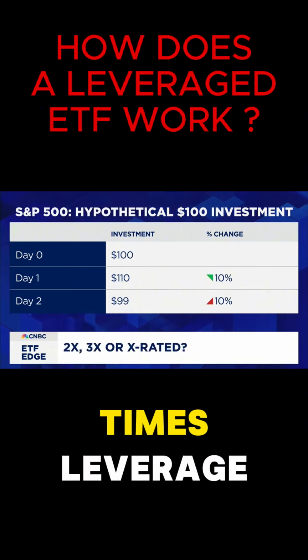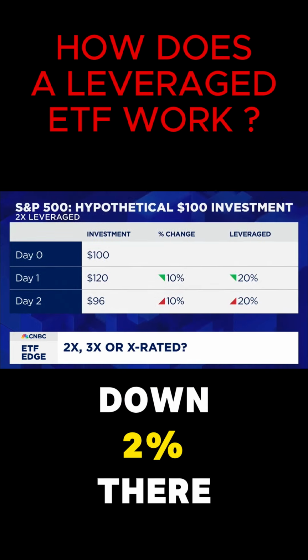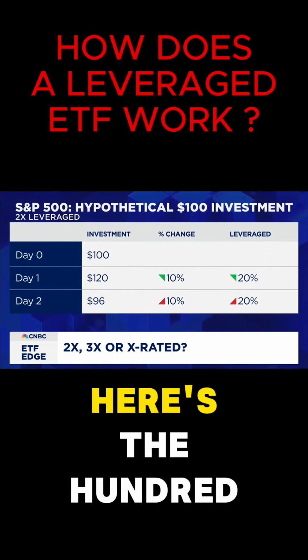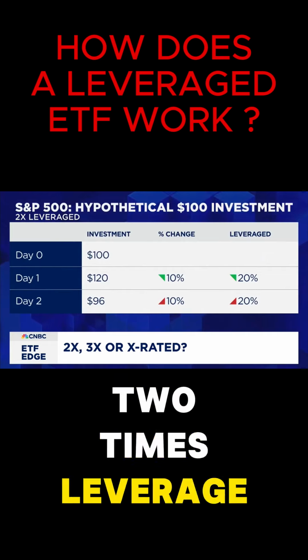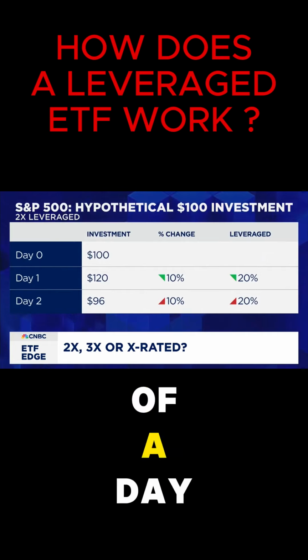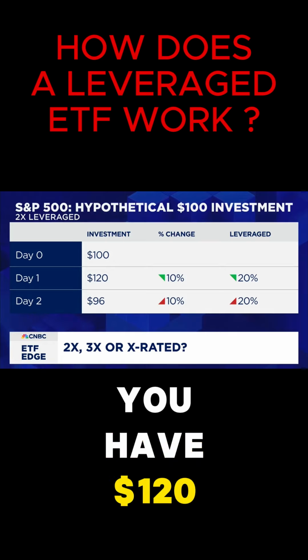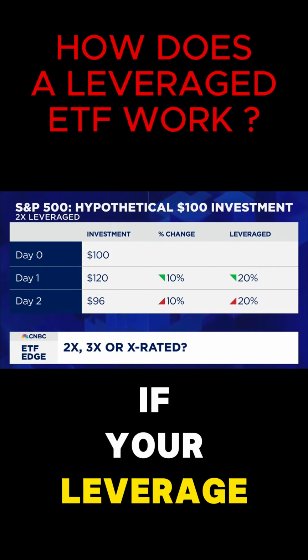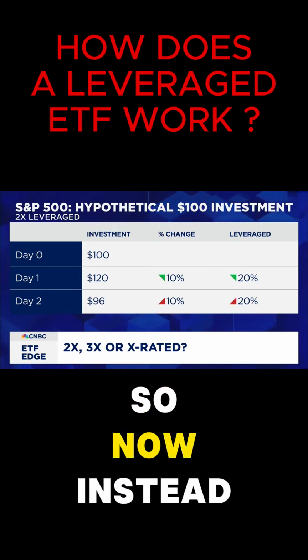Now, if you're 2 times leverage, you think you might be down 2% there, but in fact, it doesn't really work that way because of the compounding effect. So here's the $100. Here's what you have 2 times leverage. The 100 at the end of a day, you have $120. If you're up 10% in the S&P 500 and you're leveraged 2 times, you have 20% return. So now instead of 100, you have $120.